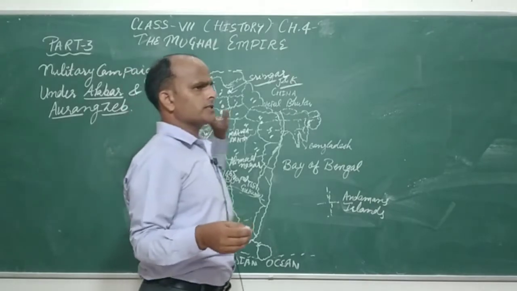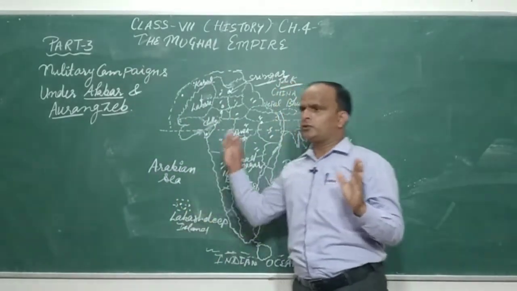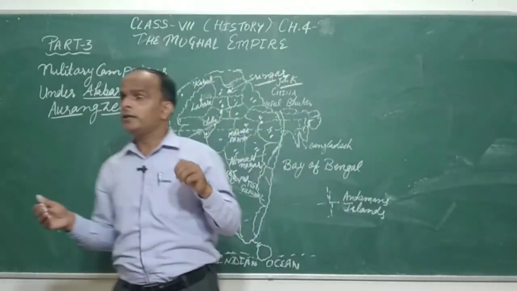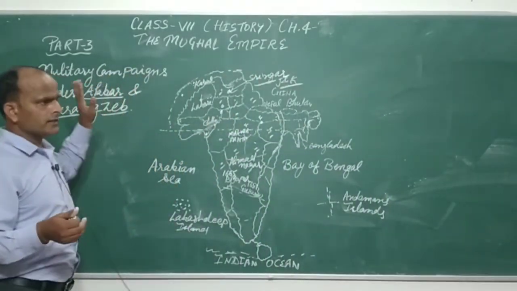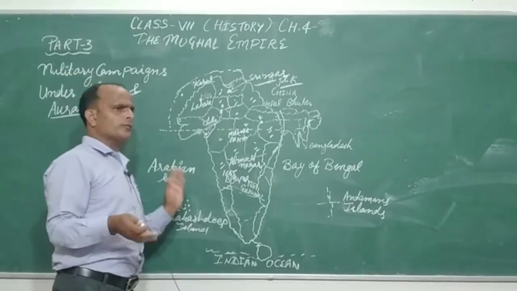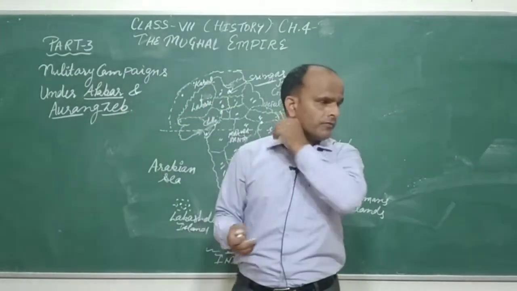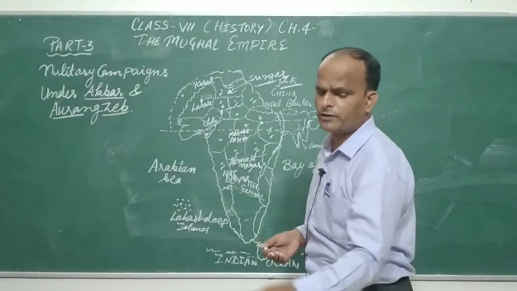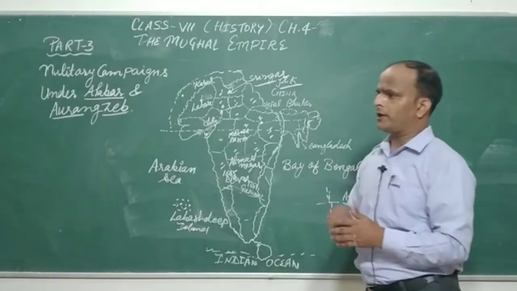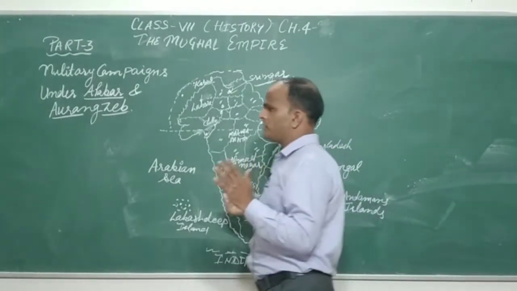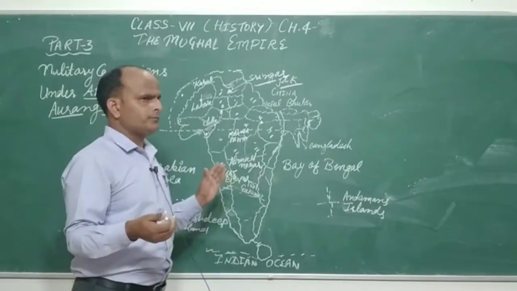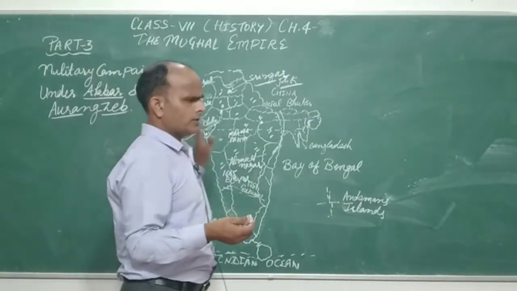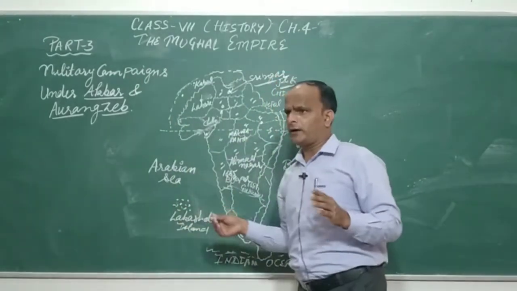In 1663 Aurangzeb started his military campaign from the northeast side, and he defeated the Ahoms, and in 1680 the Ahoms again started to rebel. So after this, what happened? They started their rebellion again, and he also intervened in the matter of some Rajputs, and also faced their rebellion.